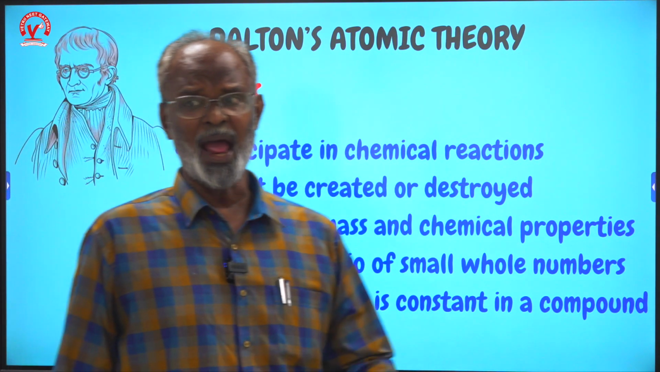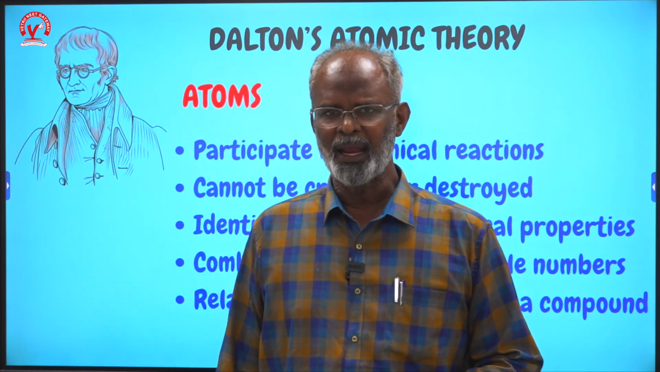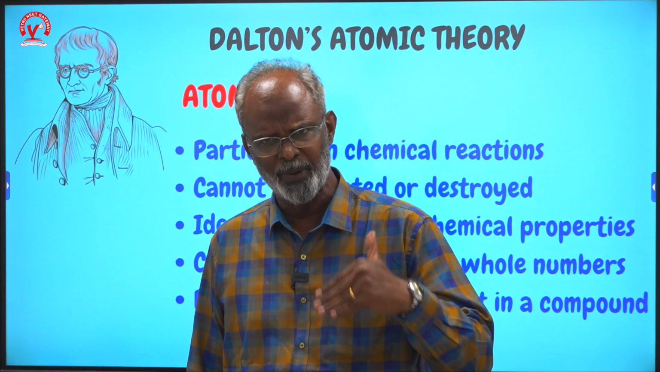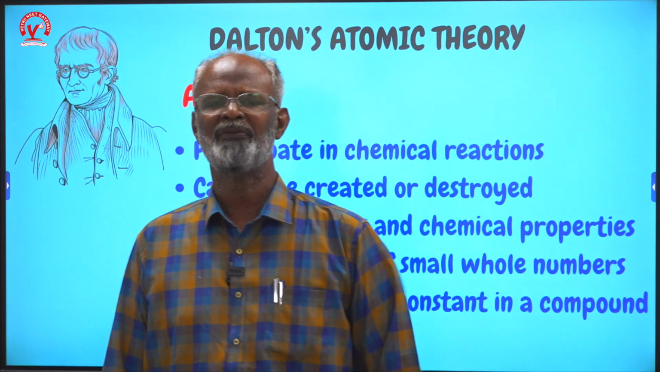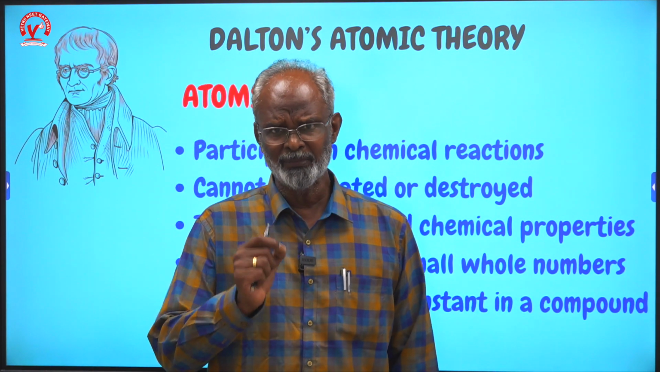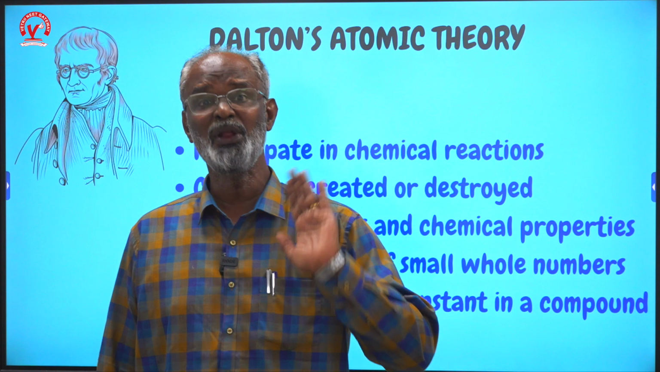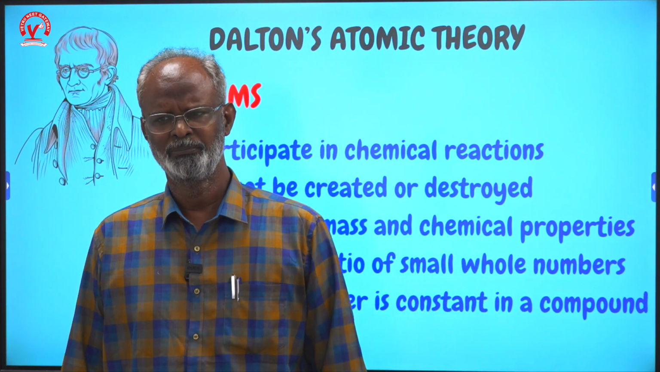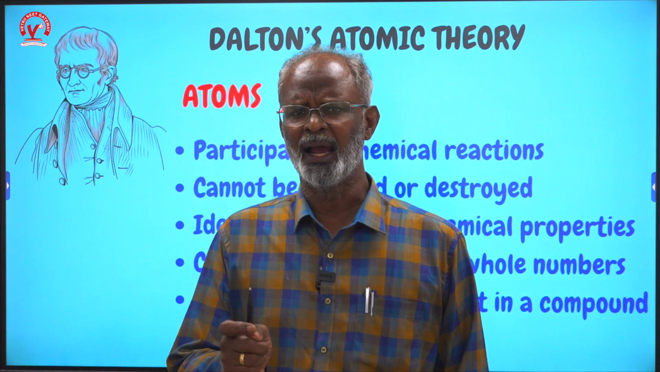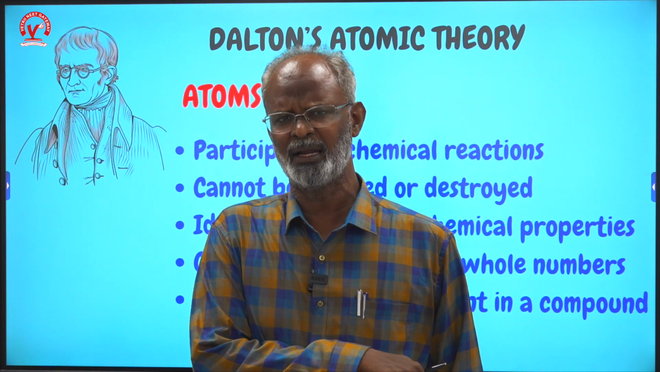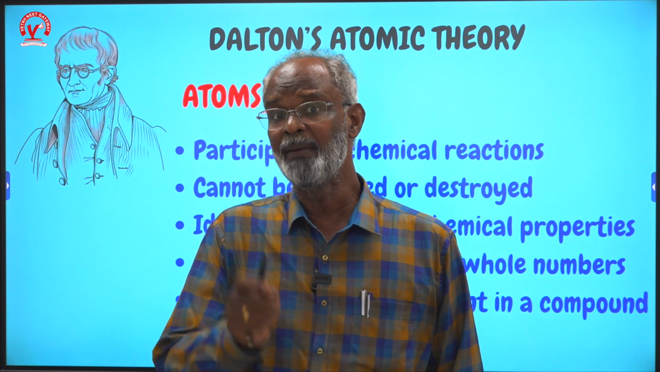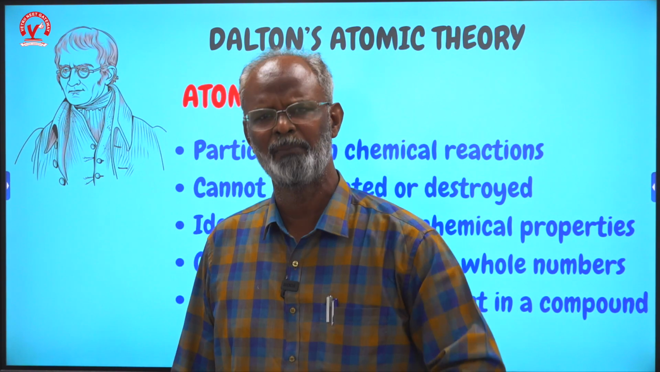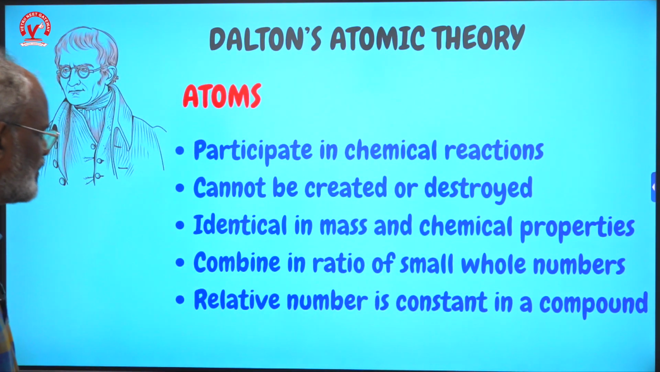Then, a particular atom has the same mass and similar chemical properties. Chemical properties are decided at the level of atoms, and they have a uniform mass. You take a particular atom, it has a particular mass: oxygen 16, carbon 12, nitrogen 14. For a particular atom, the mass is fixed, the atomic mass. If you take an atom, it has similar chemical properties. So it is a very, very important finding.